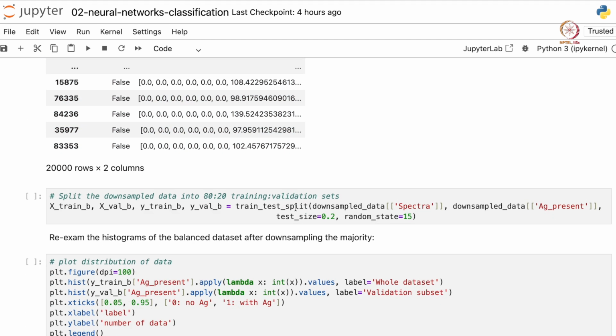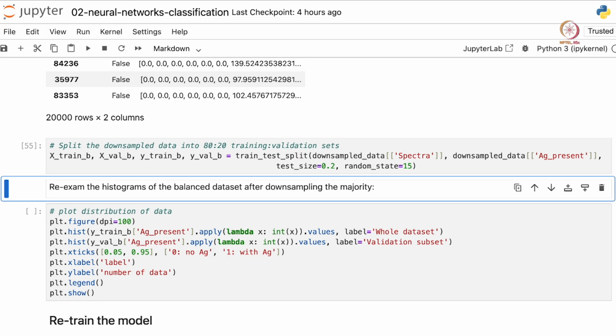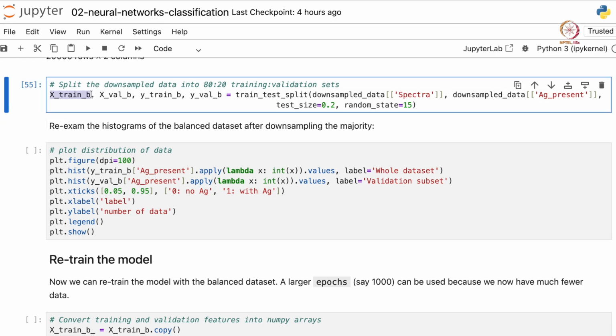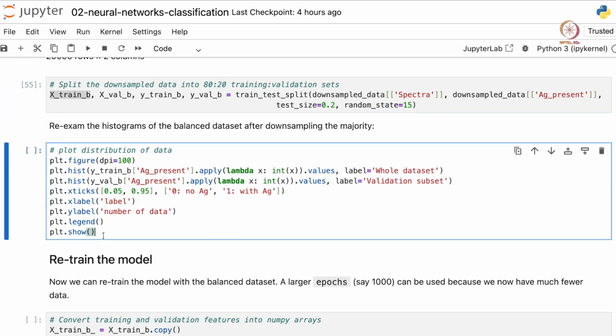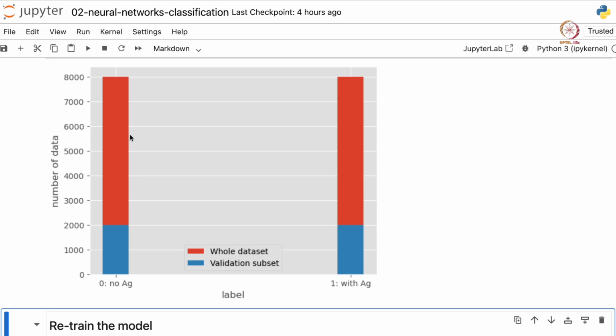Now let us use this as our training set and create a validation split. Again we use the train test split. We use the spectra as the feature and AG present as the label, and we choose a test size of 0.2, that is basically our validation data size, and a random state of 15. So we have obtained our training and validation set, and we have stored these as X train B. B stands for balanced. And now again let's plot the distribution of data in our balanced data set. Here we see both the training and validation set contain almost similar number of data points with AG and without AG.